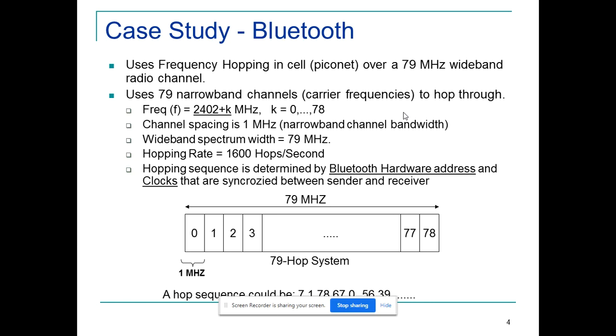So a 79 megahertz wideband radio channel, 79 narrowband channels. How are they communicating? The standard frequency is going to be 2402 plus k megahertz, with k ranging from 0 to something. It's a standard one. What is the spacing they are giving? 1 megahertz. This is to avoid interference.